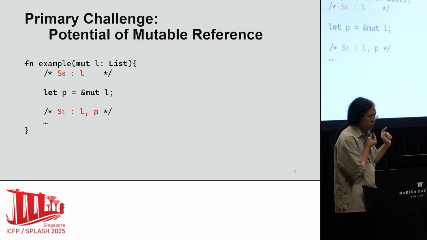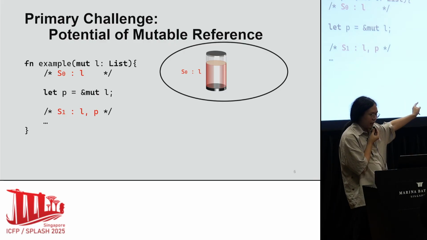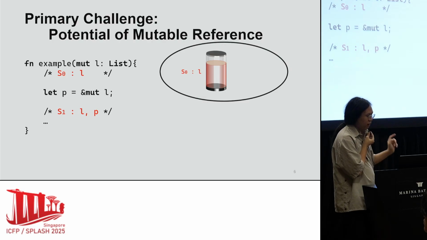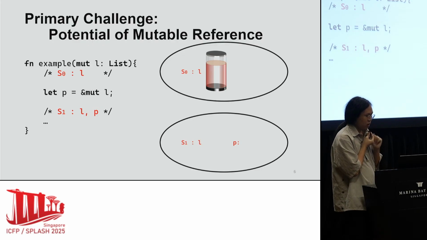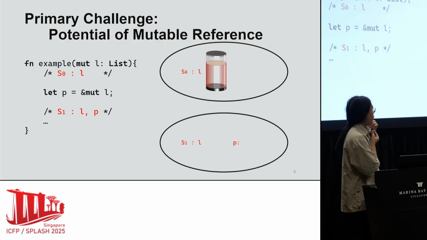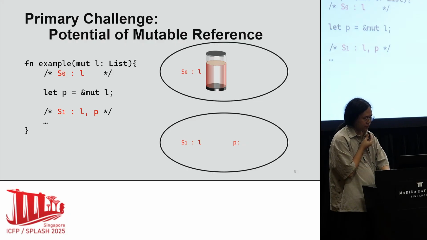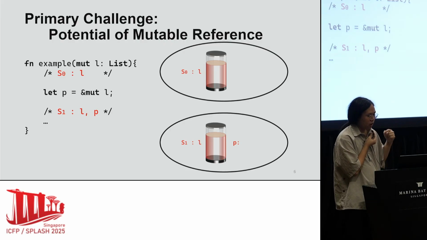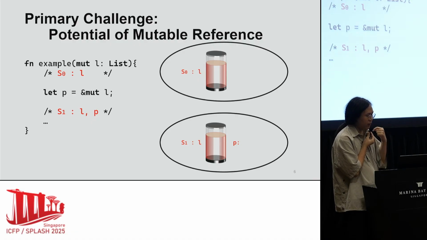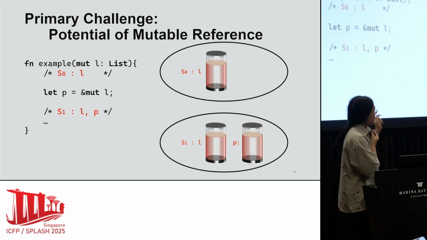At S0, there is a single variable, L, and it carries some amount of potential. At S1, there are two variables, L and the reference P. Since the operation solely involves creating a reference to L, it seems that the potential of L should remain unchanged. As for the resource of the mutable reference P, a natural intuition suggests that P should carry the same potential as L, since referencing L can access the original variable L.